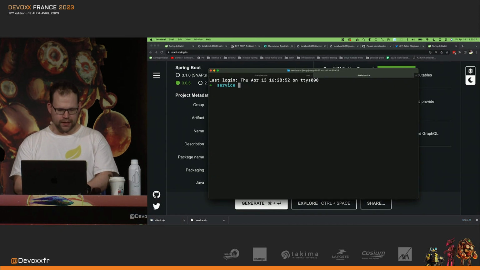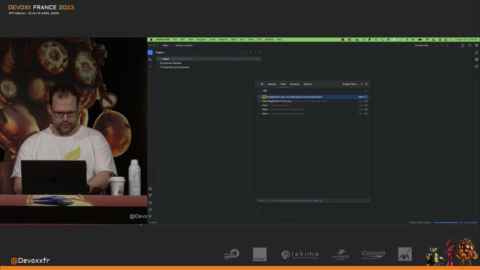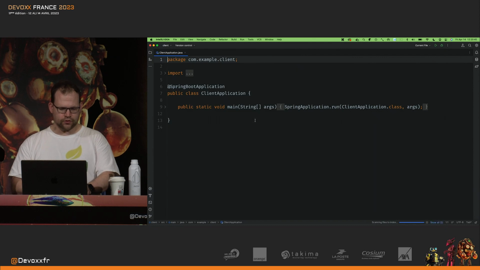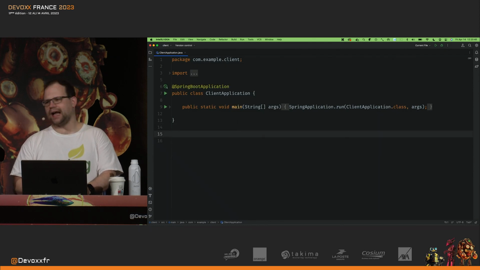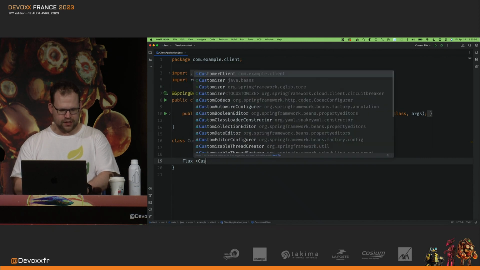We'll open this up in our IDE, cd downloads, client.zip. Here we are. And client application. Here we go. So the first thing, I want to build a client. I could write actual code. I could say, customer client, and I could write a method that returns a reactive stream of my customers.